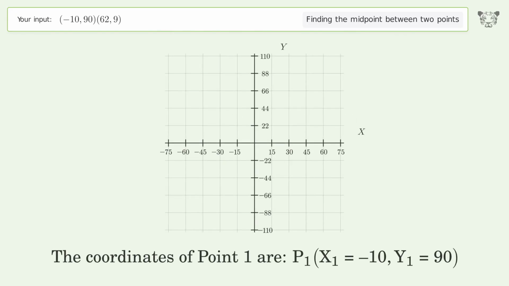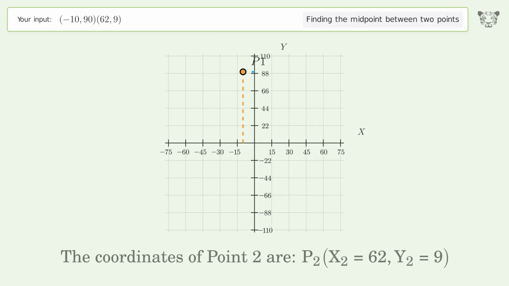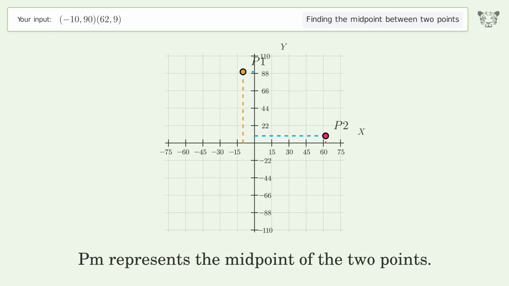The coordinates of point 1 are x1 equals -10, y1 equals 90. The coordinates of point 2 are x2 equals 62, y2 equals 9. PM represents the midpoint of the 2 points.